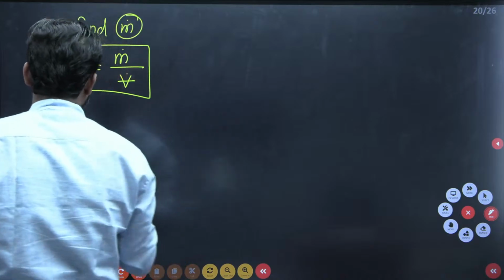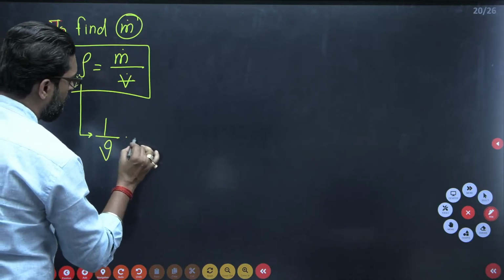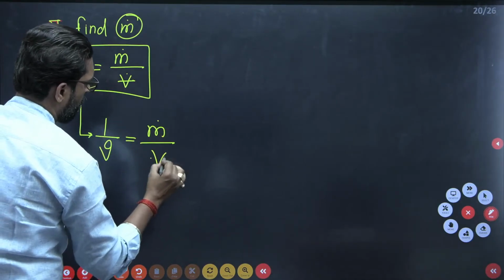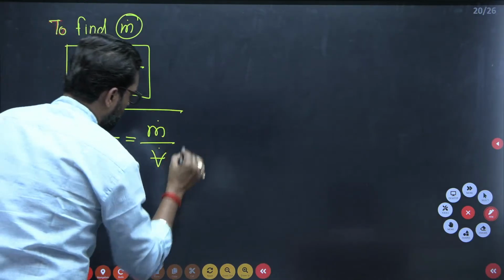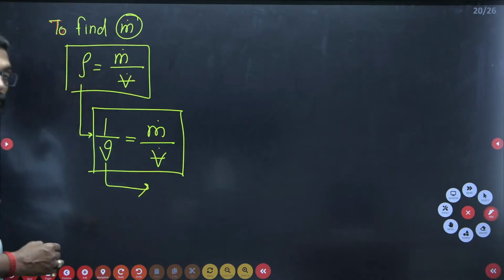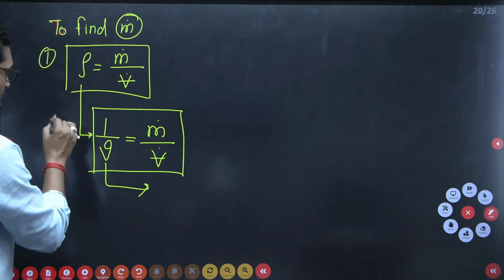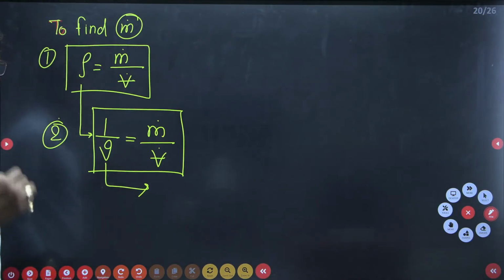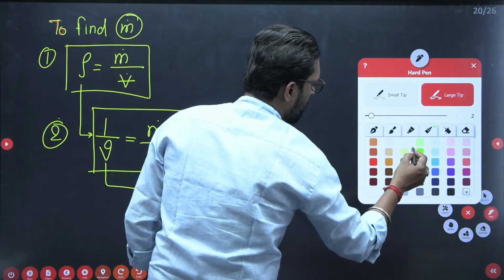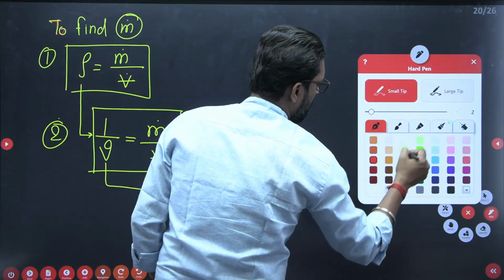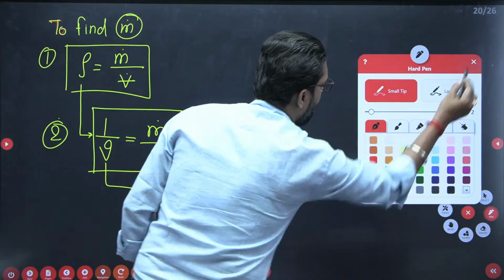Then the second step is that 1 by specific volume is equal to density, mass flow rate by volume flow rate. But in this question, specific volume is not given. How to find specific volume? So this is your first step in your mind. This is your second step in your mind. And what is the third step in your mind? Air. That means air is there.